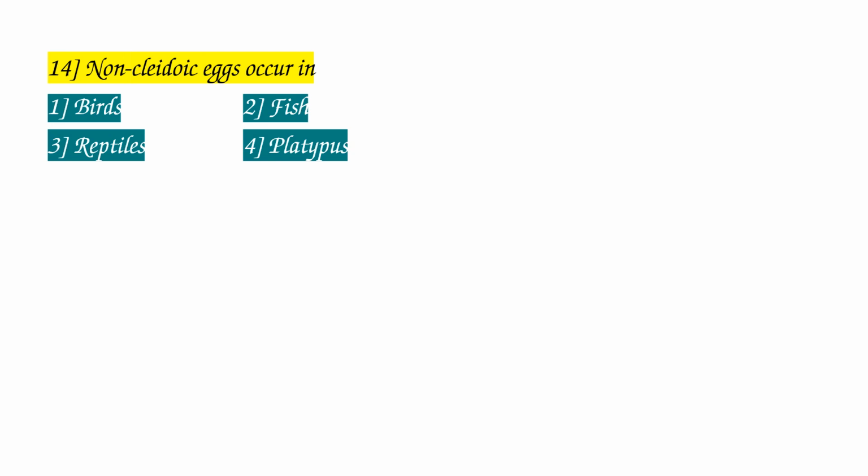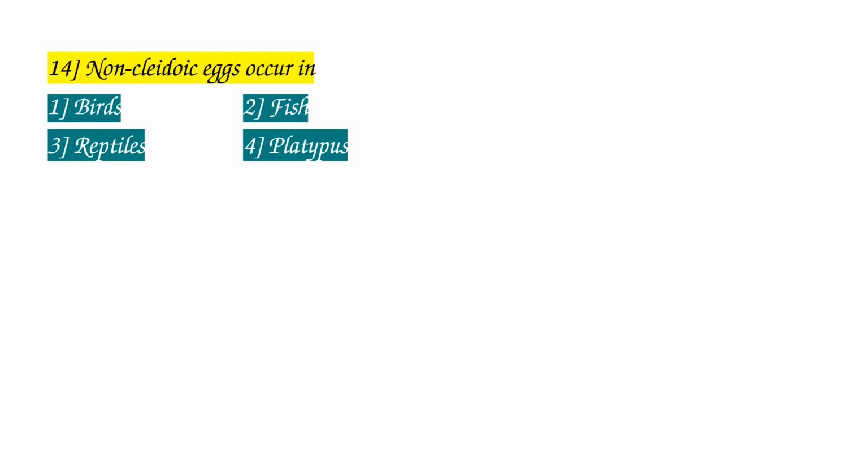Such eggs are called cleidoic eggs. Simply, an egg covered by a shell is called a cleidoic egg. So a non-cleidoic egg is one which is not covered by a shell.